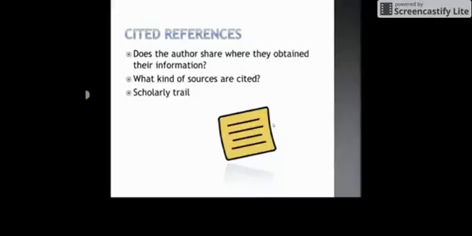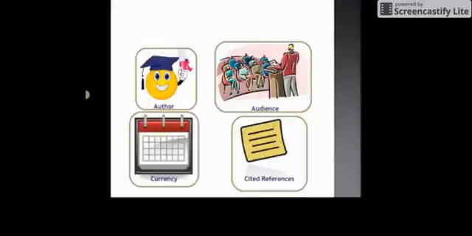Be sure to make certain the sources the article cites are academic sources, not from popular materials. These cited sources should come from the same type of resources that you would use in your research. Each of these evaluation strategies should be completed on every resource you find for your research project, whether they be books, articles, or websites. This will be a start, but each resource has other evaluation techniques that also need to be completed. First, let's discuss what other criteria we can use when evaluating books.